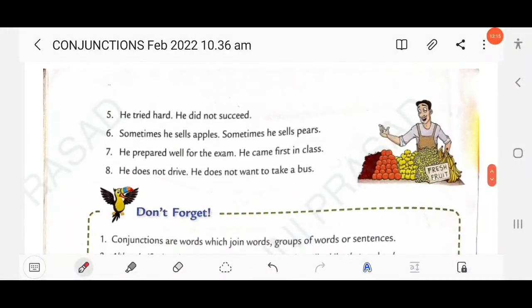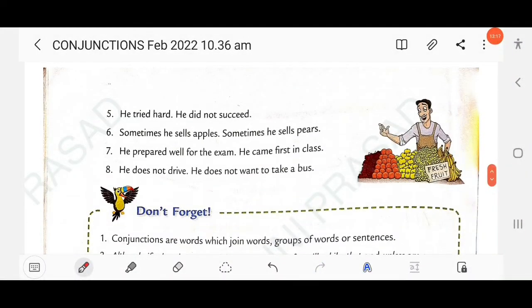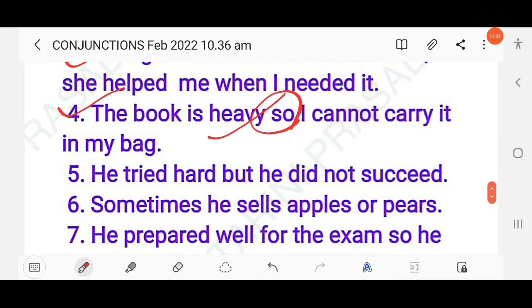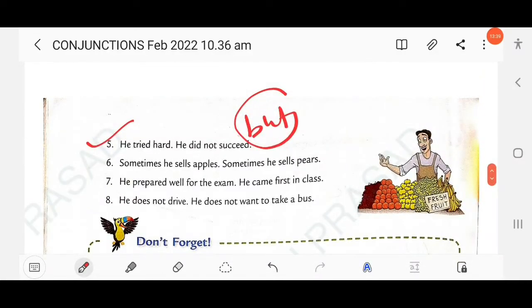Then next here, he tried hard, he didn't succeed. So this is also contrast. He tried hard but didn't succeed. So here you have to use but. He tried hard but he didn't succeed. Or you can also use here though: though he tried hard, he didn't succeed. So here though can be accepted. Though is also used to show contrast.